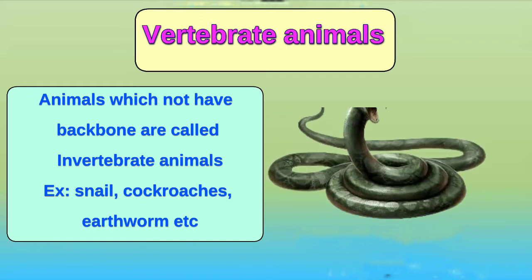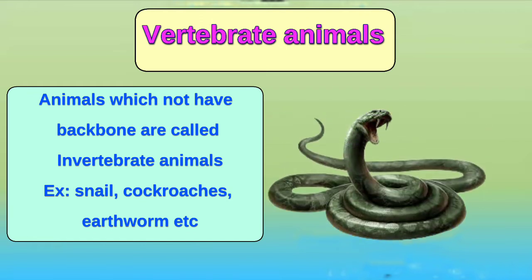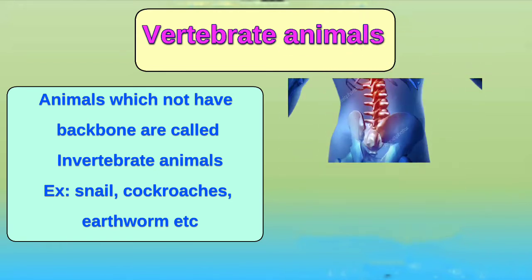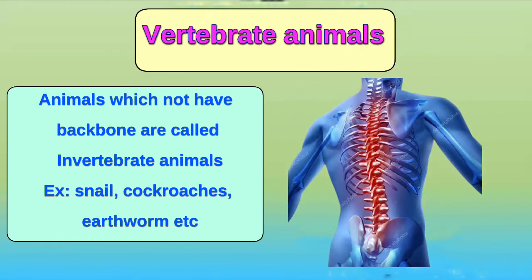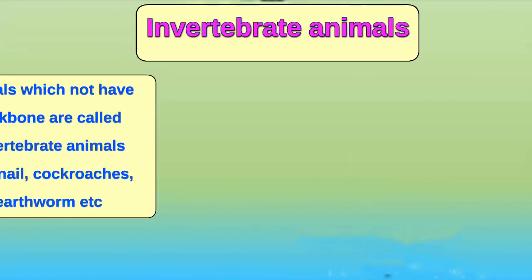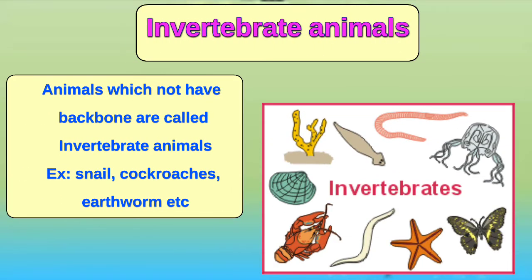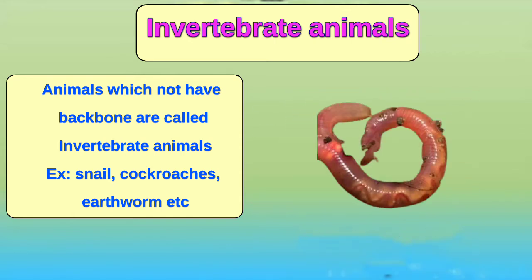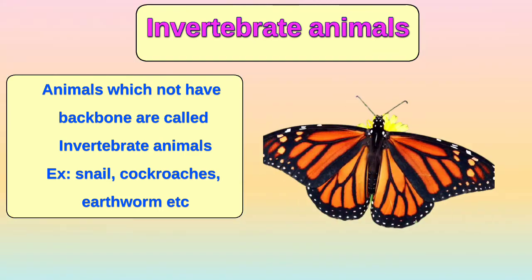For example, snake, birds, fishes, kangaroo, human beings, etc. Invertebrates. Animals not having spines or backbones are called invertebrates. For example, snail, cockroaches, earthworms, etc.